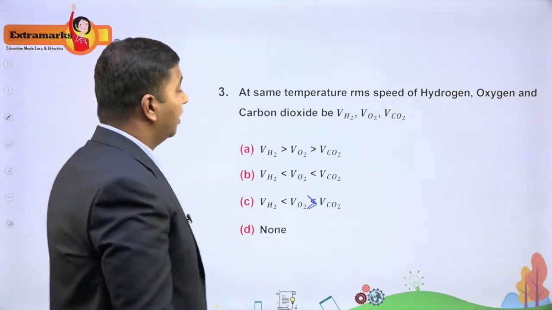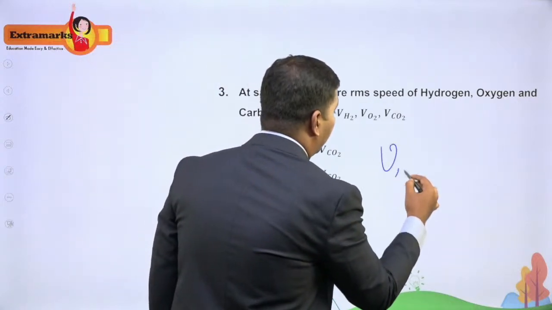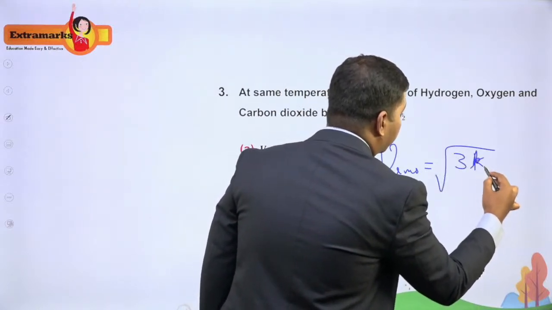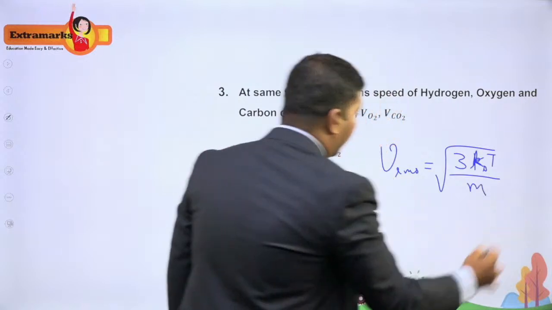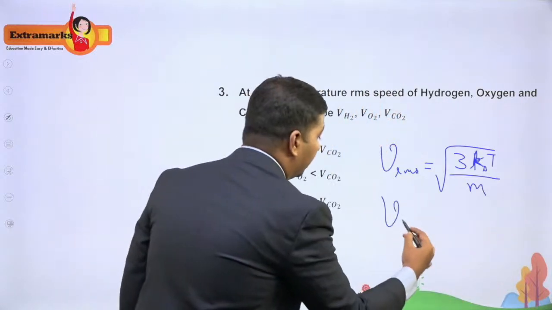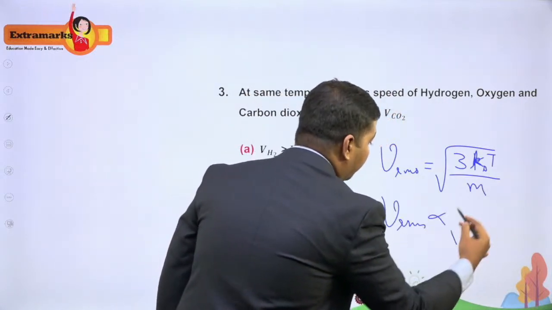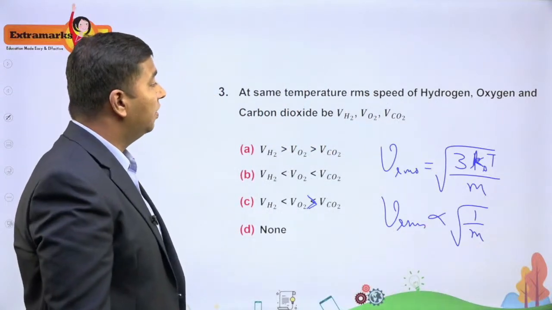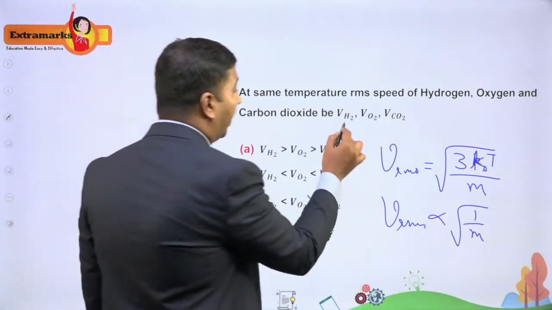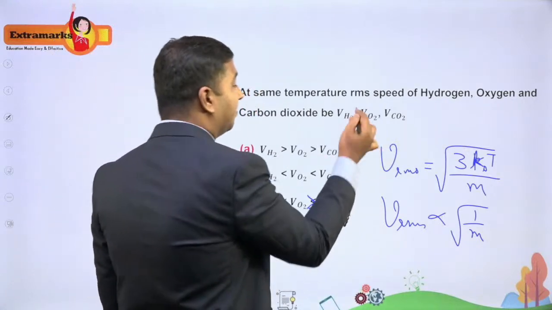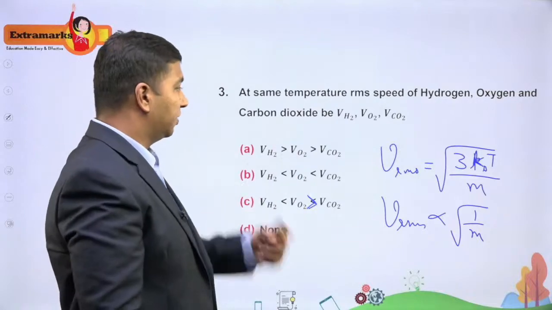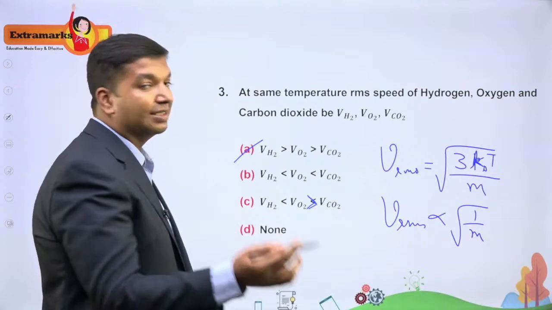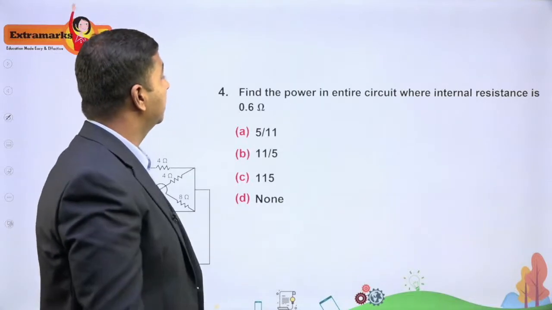Now you have to arrange them in increasing order or decreasing order or as per this option C here. Now we know that the RMS velocity is given as root of 3 kB T divided by m. So from this you can clearly see that the RMS velocity is inversely proportional to root m. So if you look at the mass, mass of hydrogen is less compared to oxygen and mass of oxygen is less compared to CO2. So lesser is the mass, more is the RMS speed. So option A is the right answer. Simple question. Okay, so let us go to the next one.